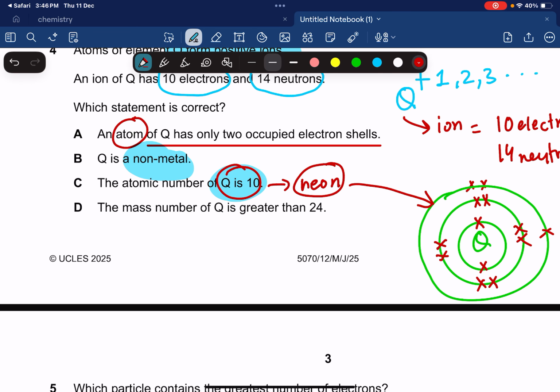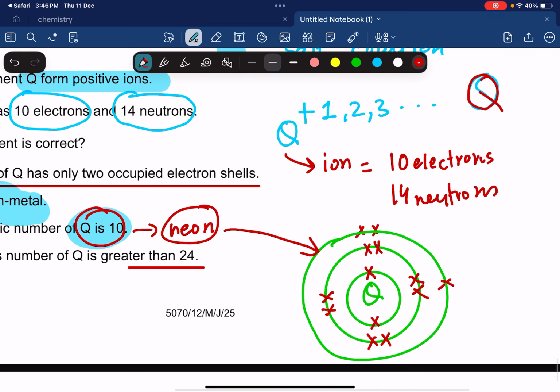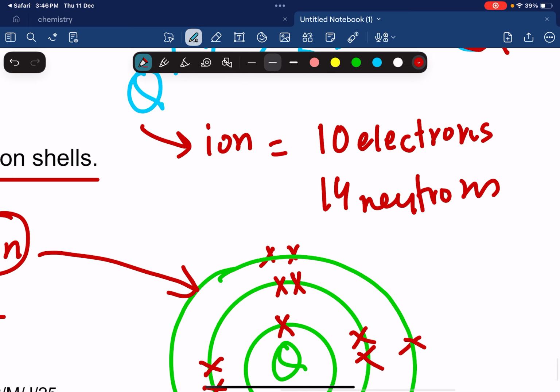The mass number of Q is greater than 24. We know this. That's going to be definite. How? Because I know it had more than 10 electrons. How do I know an atom of Q had more than 10 electrons? Because it lost how many electrons? It lost 2, 3, 4 or 1 electron, and now it has 10. So initially the atom had more than 10. So if it had more than 10 electrons, that means it had more than 10 protons as well.